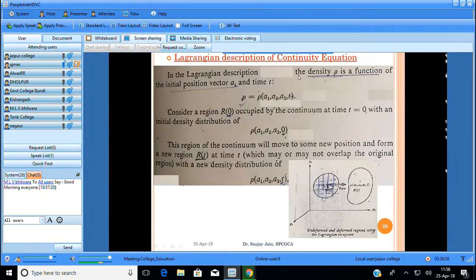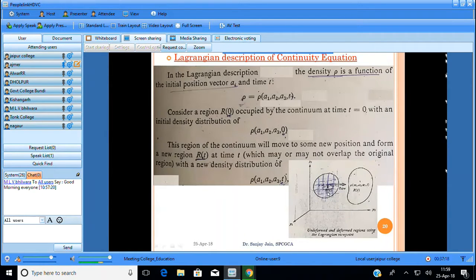Now we come to the continuity equation under Lagrangian description. In Lagrangian description, we take the density in the initial coordinate system. Here we come to this diagram. This is the undeformed shape of any cell.